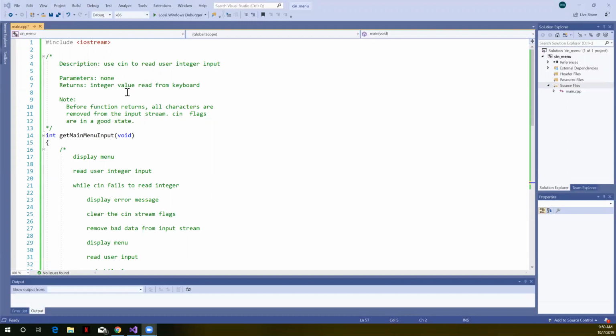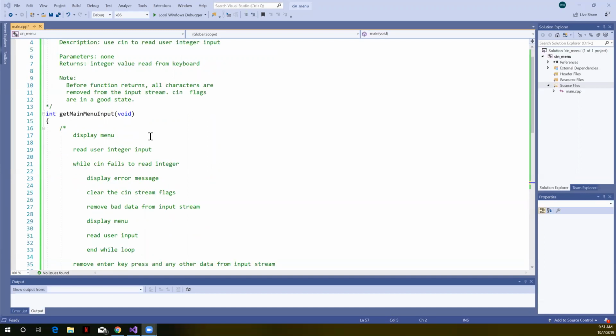We're using cin to do this. We want to make sure that when we get done with this function, we leave cin, that input stream object, in a good state, meaning that if some other function needs to use cin later, the flag bits and everything are in a good state, and we have not left any garbage in the input stream. So we need to take care of all of that in this function. Now I've got some pseudocode here.